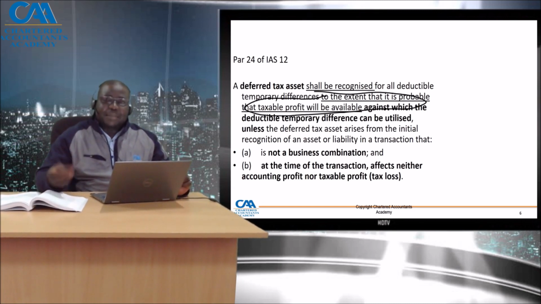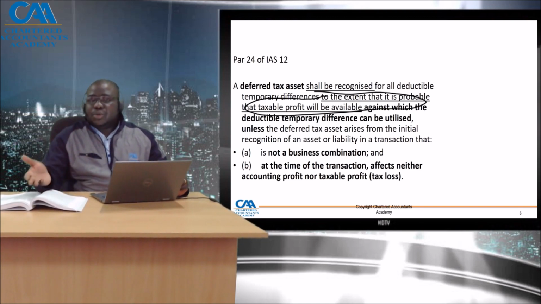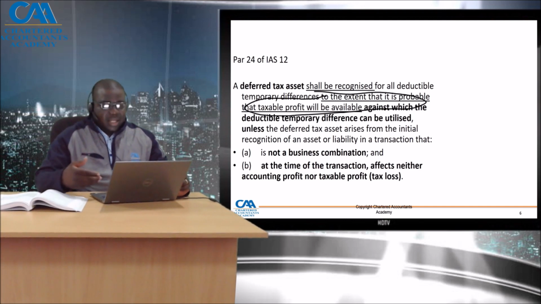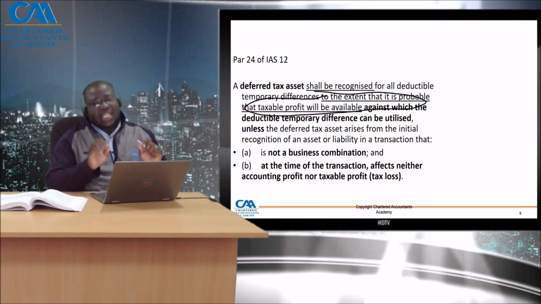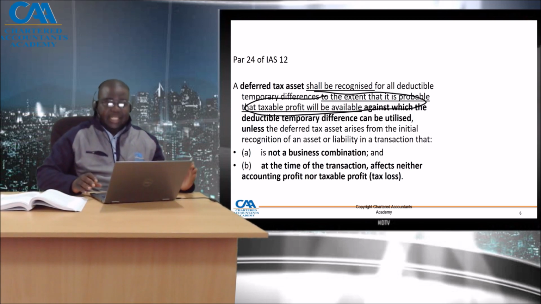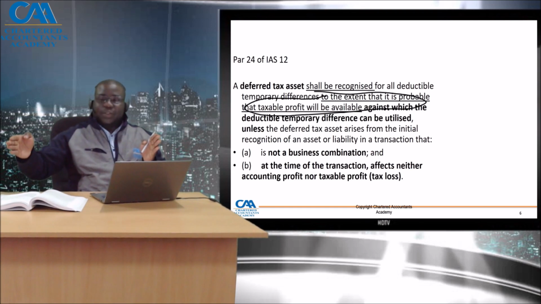However, if you look at your liabilities, when you recognize your liability, you got a loan, you recognize a provision on day one, if it's not a business combination, and at that point in time on initial recognition, it's not impacting P&L or the taxable profit, there shall not be deferred tax. So generally, at initial recognition of a transaction, there is no deferred tax asset or liability. In other words, deferred tax will start to appear post the initial date of recognition.